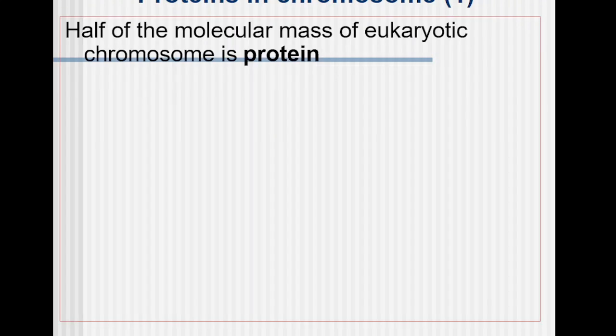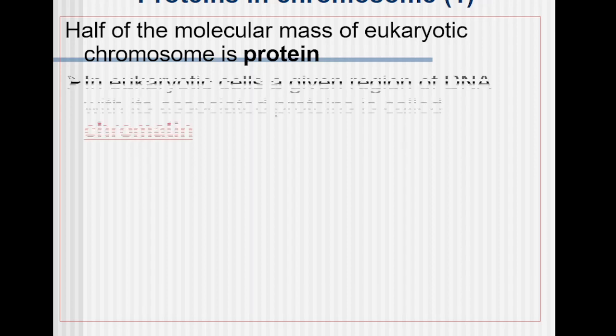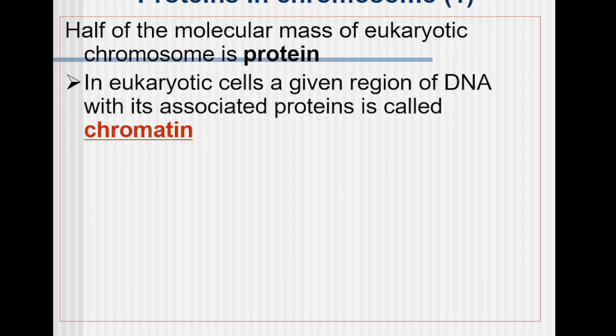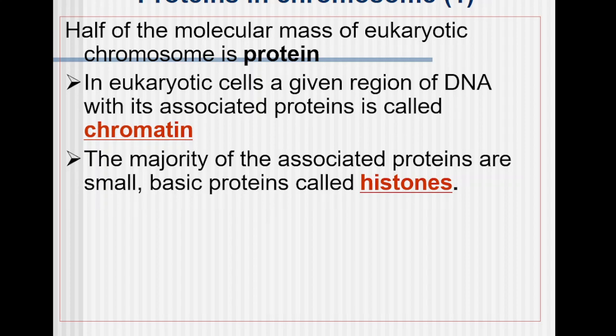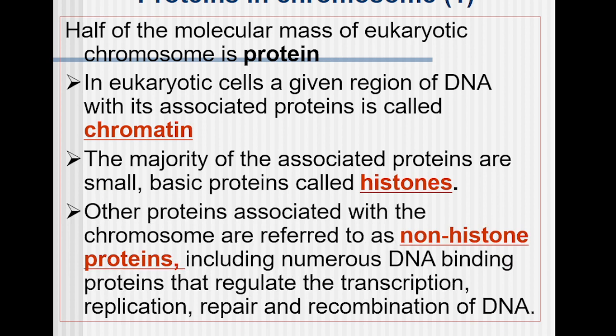So what are the proteins in chromosomes? Half of the molecular mass of a eukaryotic chromosome is protein. In eukaryotic cells, a given region of DNA with its associated protein is called chromatin. So that is what we have discussed: euchromatin and heterochromatin are regions of the chromosome. The majority of the associated proteins are small basic proteins called histone proteins. So histones are a group of basic proteins. Other proteins associated with the chromosomes are referred to as non-histone proteins.